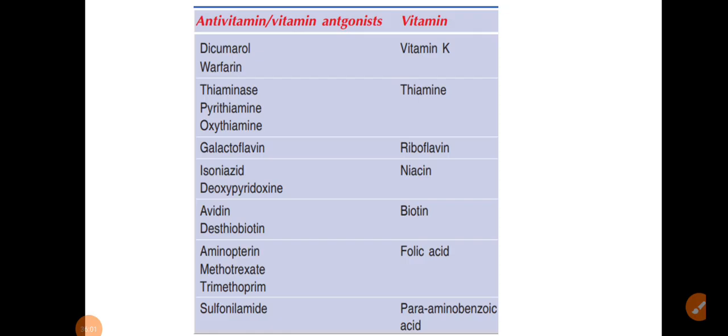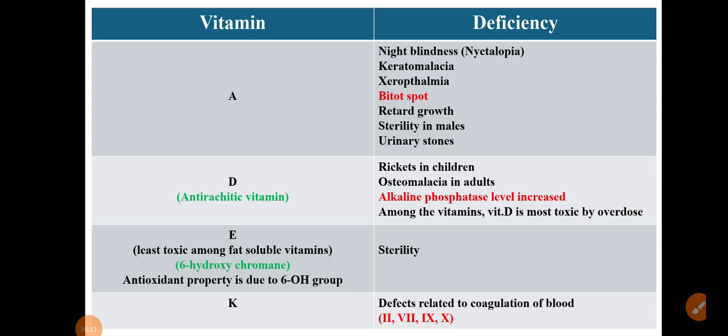In biotin, there is avidin and desthiobiotin. In folic acid, there is aminopterin, methotrexate and trimethoprim. In para-aminobenzoic acid, there is a sulfonamide. So this table is also very important because these vitamins have their antagonists, or we can call them anti-vitamins.